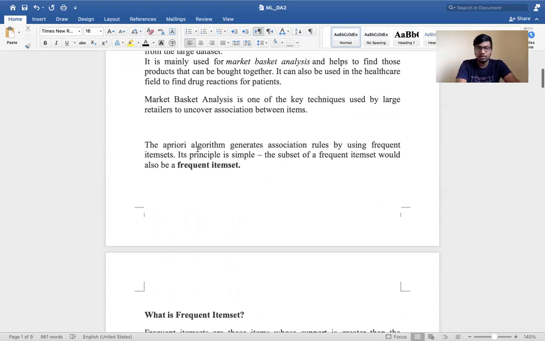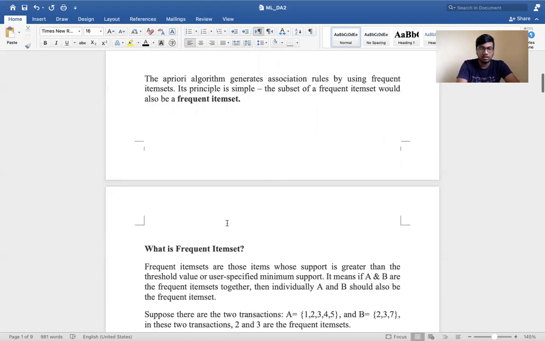So the apriori algorithm generates the association rules by using the frequent item sets. Its principle is simple: a subset of a frequent item set would also be a frequent item set.